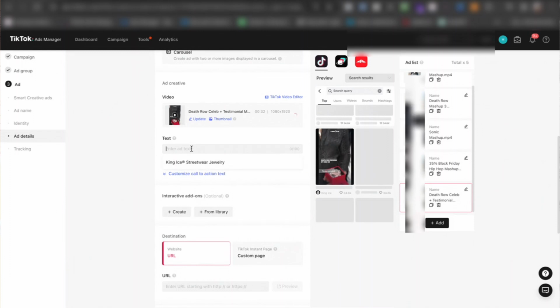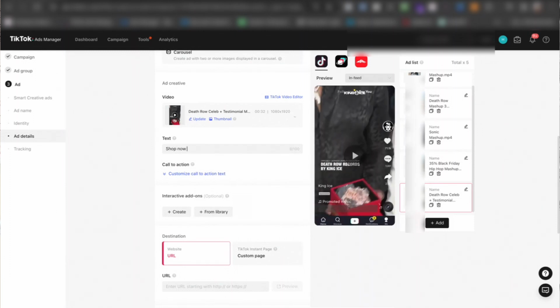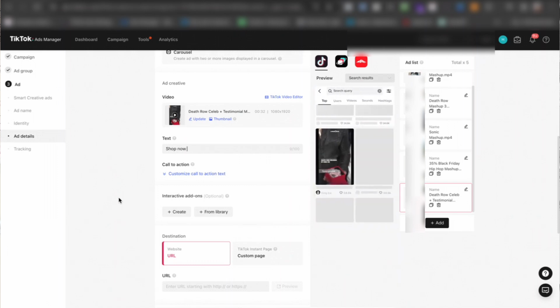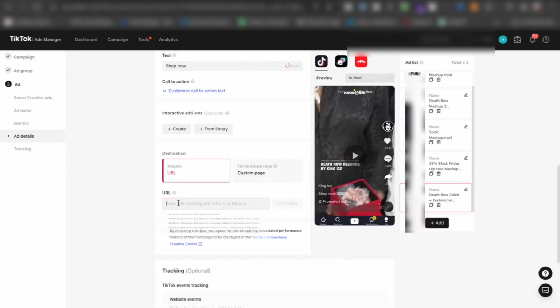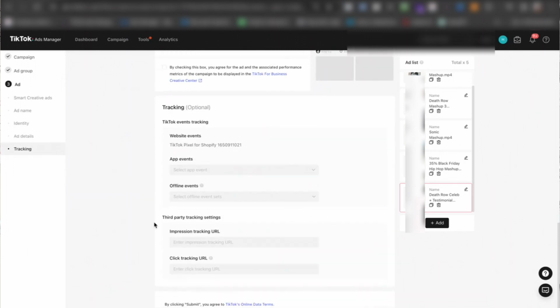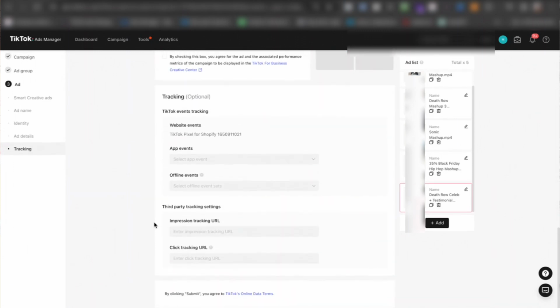Do the text over here, something simple, like shop now. You do want to be kind of creative with the text, but I don't think it's a very important thing, because the video is what's going to sell. So we'll just put shop now in there, and then we're going to send them to the home page, and quite honestly, that's really it. That's all you need to do.